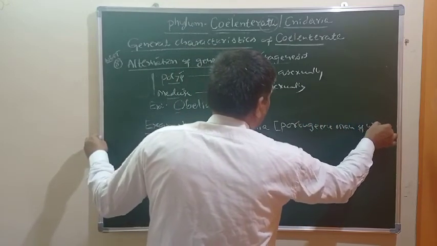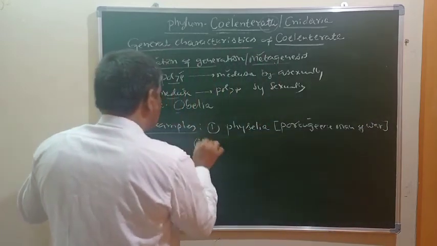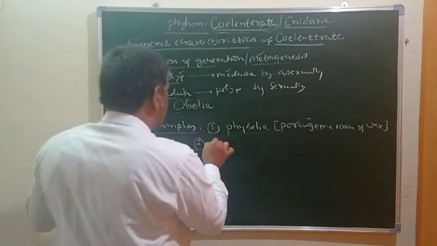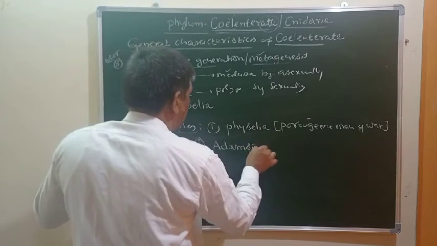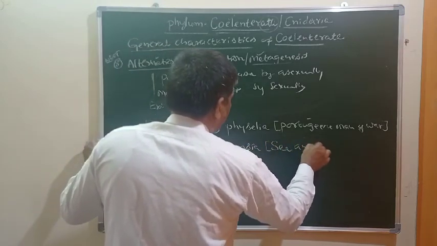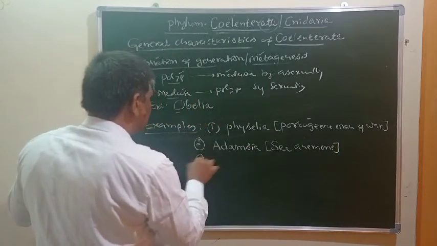This is the common name and this is the scientific name. Another one is Adamsia, commonly known as sea anemone.